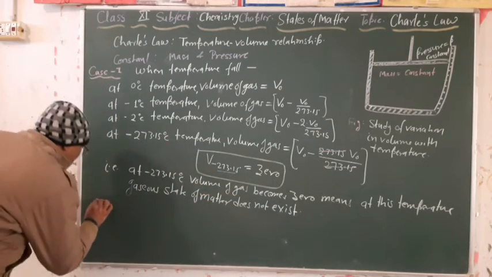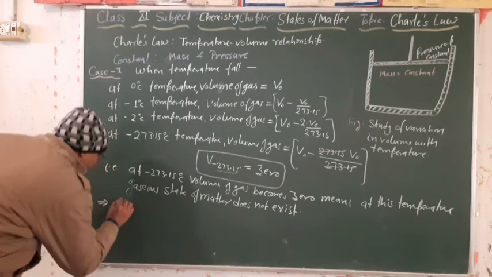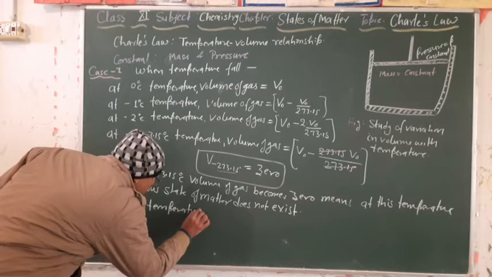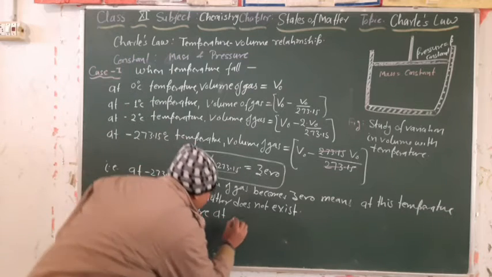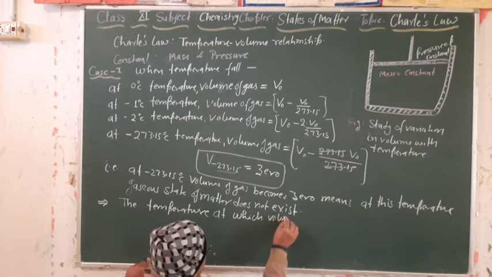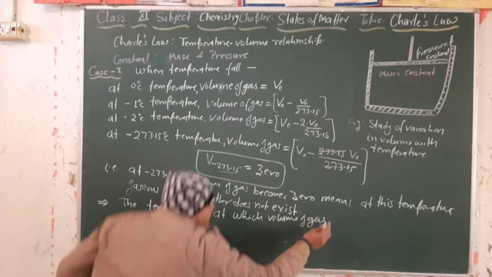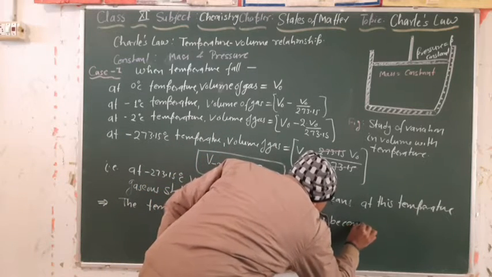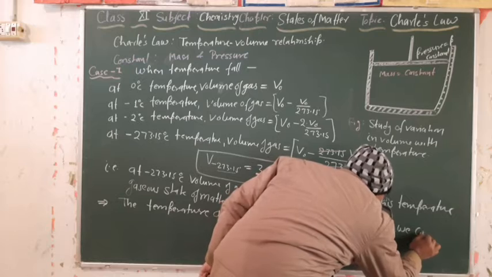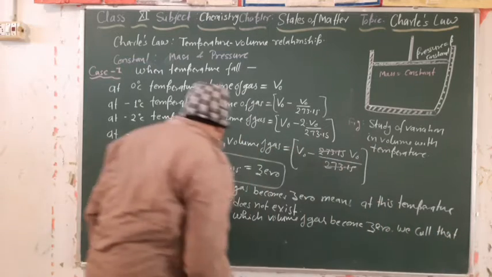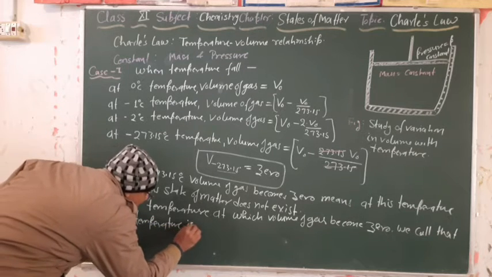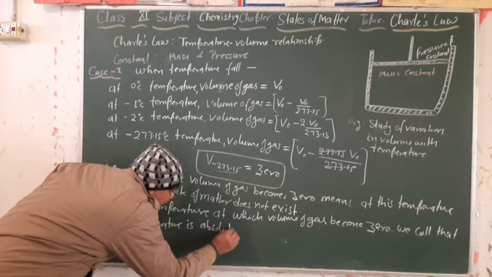The second: we call the temperature at which the volume of gas becomes 0 the absolute temperature.